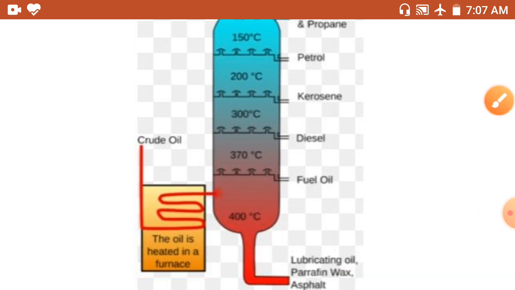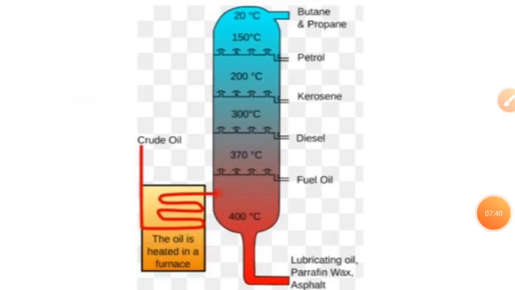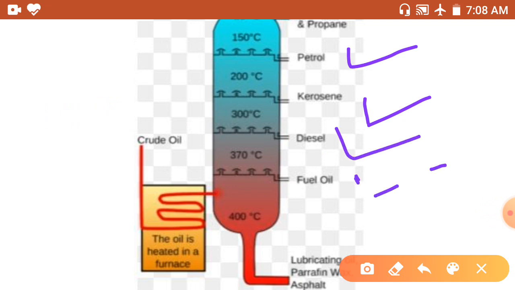Where is petrol used? Petrol is used in cars, buses, bikes. Kerosene is used for cooking purposes and for combustion. Diesel is also used in vehicles, and fuel oil is used in engines, and engine oil etc. And here is the wax and other materials, so we will use it in gasoline etc.